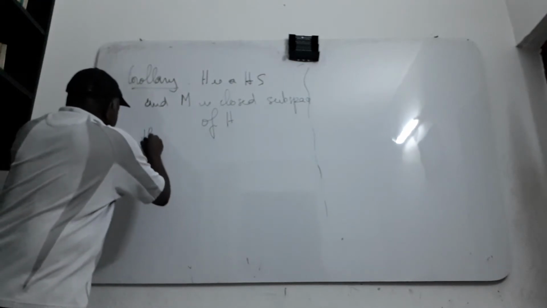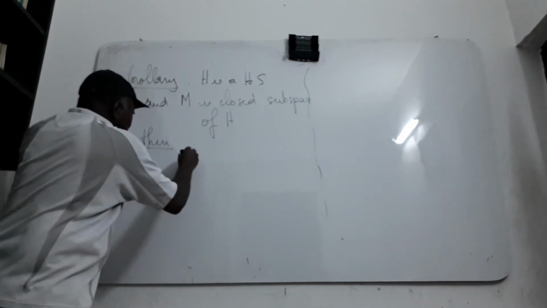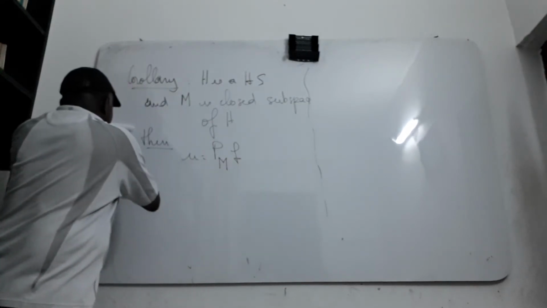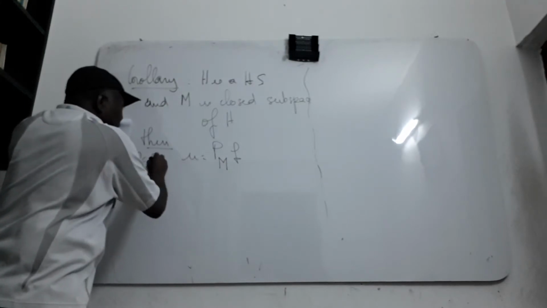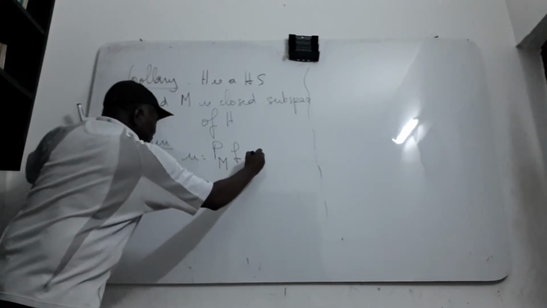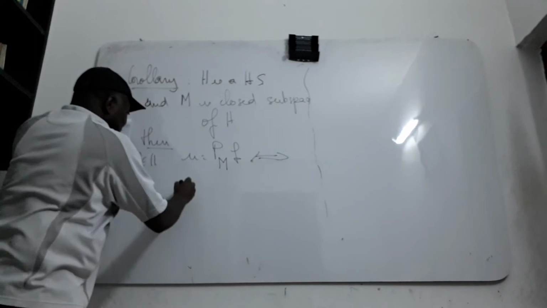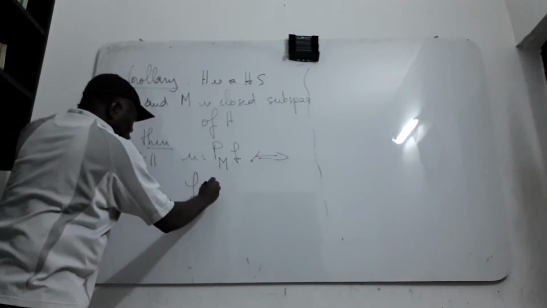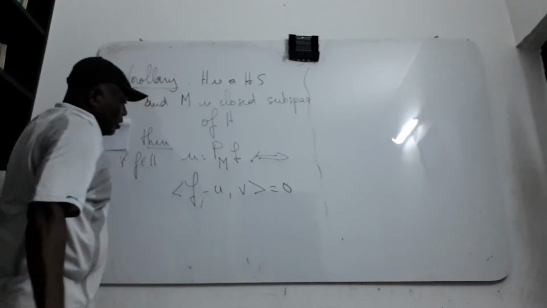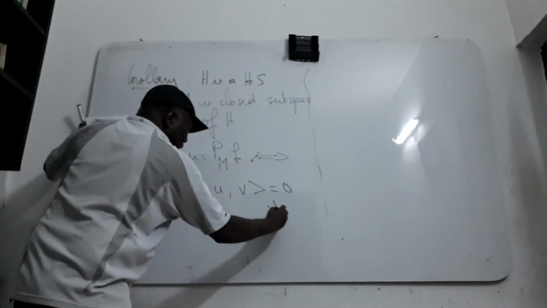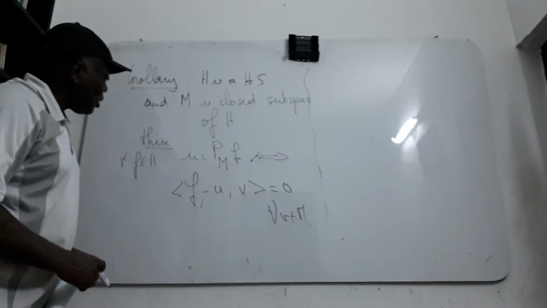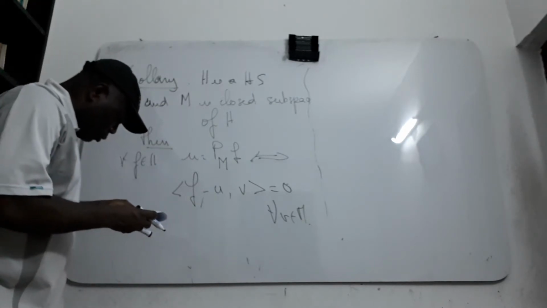Then U, which is equal to the projection P_M of F, for all F in H, is characterized by this. This is equivalent to the fact that (F minus U, V) must be equal to 0 for all V in M. That is the corollary. You can try to prove it very easily.